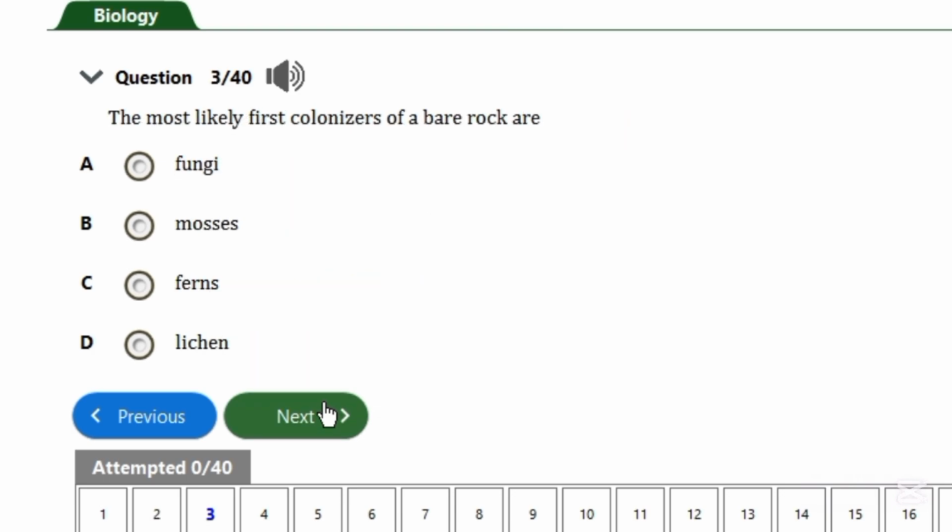Next, the most likely first colonizers of a bare rock are. Succession is the process whereby a barren land or an abandoned place is taken over by a new species. The thing that takes over a bare rock has to definitely be a lichen. So lichens are the first colonizers. Just take note of that: lichens are the first colonizers of a bare rock.